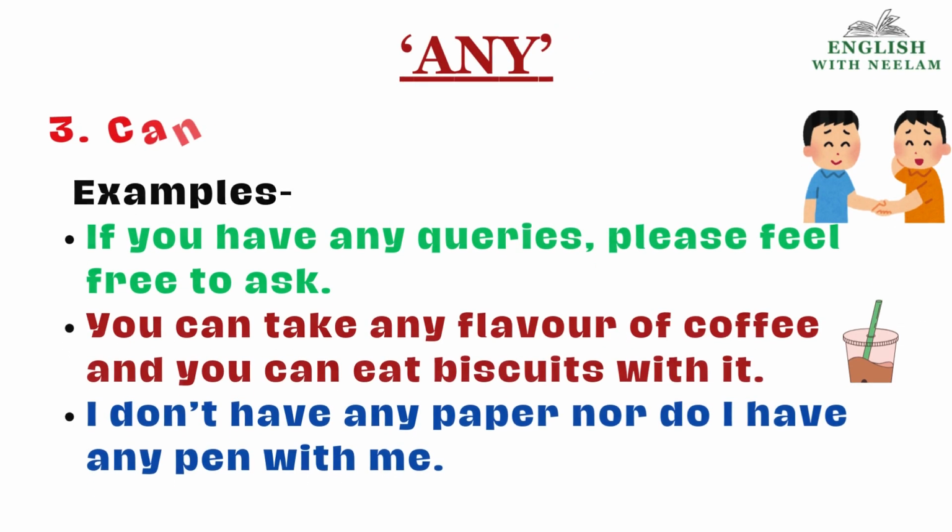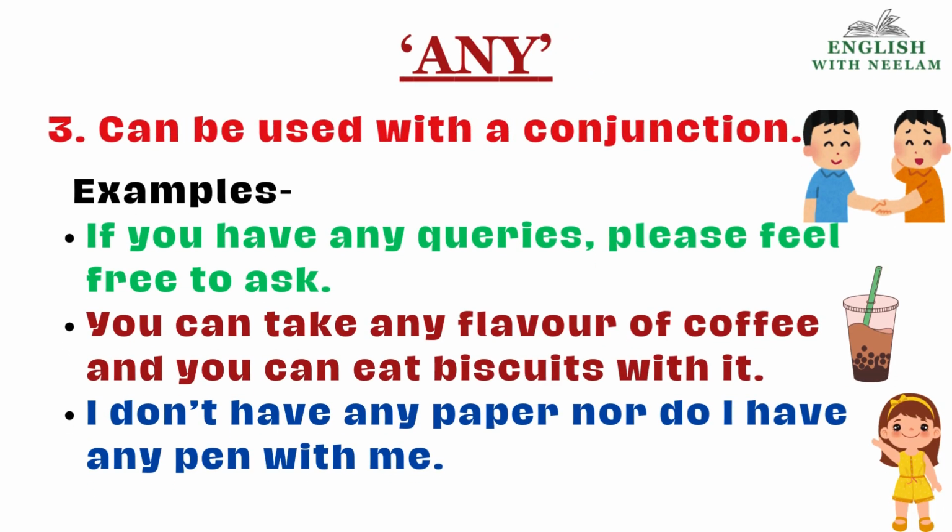Now we come to the next use of any. Any can be used with a conjunction. Let us see the examples, children. If you have any queries, please feel free to ask. If, children, is a conjunction that is used in a conditional clause. This is a conditional clause sentence. If you have, there is a condition. If, using if. Okay?